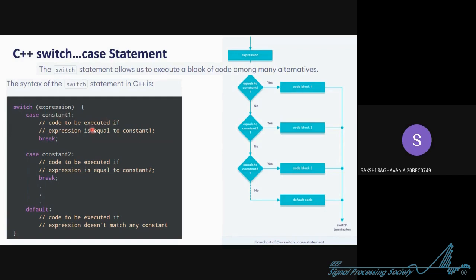Now this break says, okay, done. Because of break, it will come to the end of the switch, like a jump. Now suppose it is not equal to constant 1. The compiler will check it with constant 2. If it is equal, it will execute this body. As soon as the body is done, it comes face to face with this line, break semicolon, and says okay, it's done. Now it will jump to the end of the switch, and the remaining part of the code will be executed, or that's the end of the code.